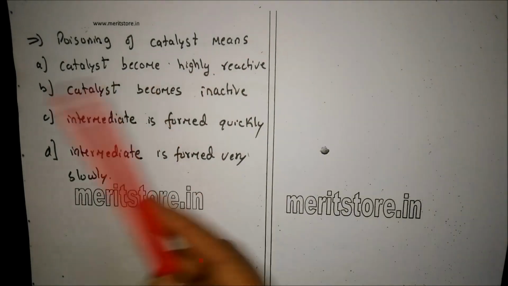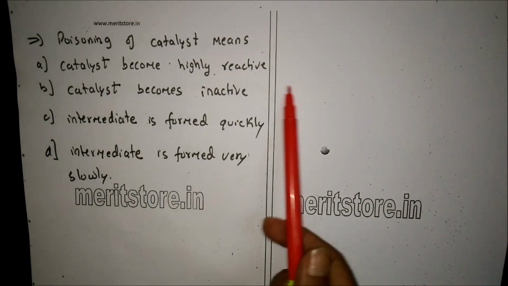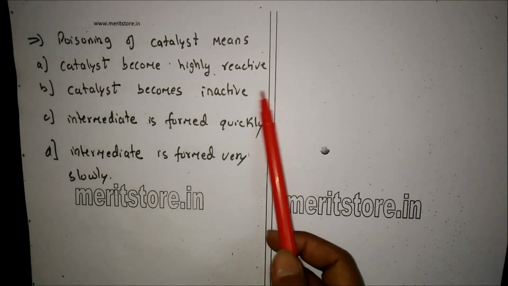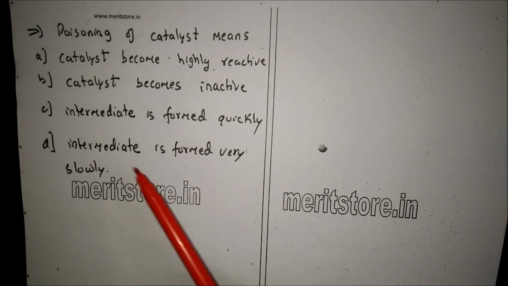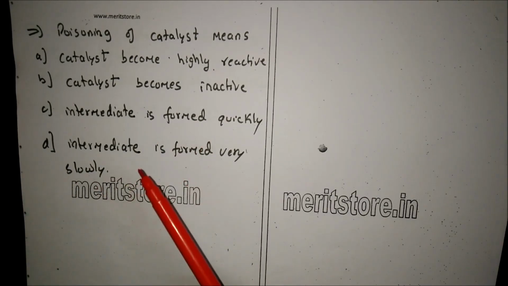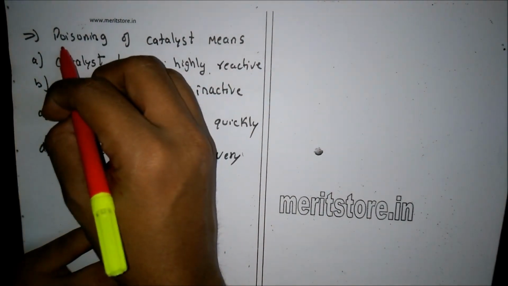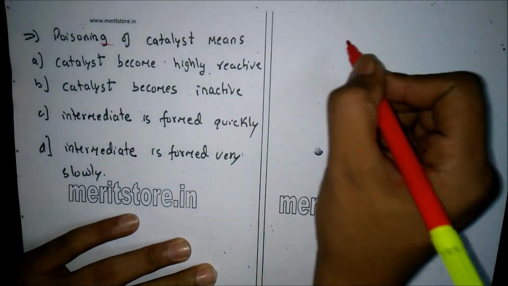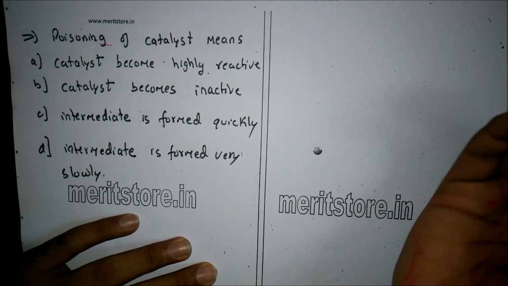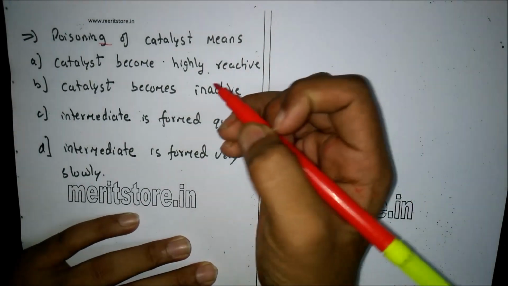Poisoning of catalyst means: A. Catalyst becomes highly reactive, B. Catalyst becomes inactive, C. Intermediate is formed quickly, D. Intermediate is formed very slowly. Now, what is the basic general idea of poisoning? Poisoning means someone dying, in the form of a human being. The same happens in a reaction.